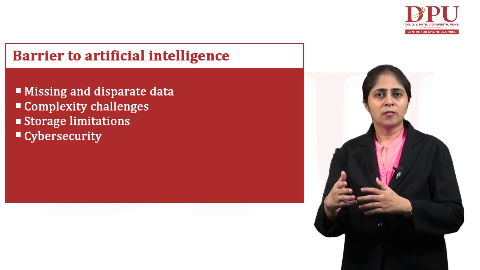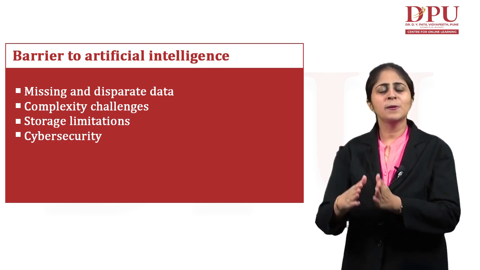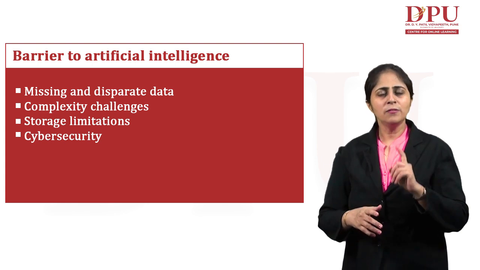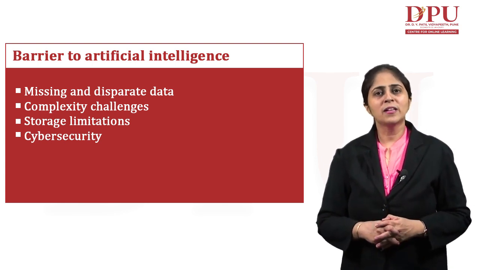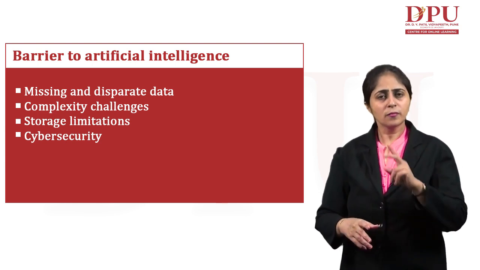If the correct data gets fed, the correct analysis takes place and we get the correct output. So the very first barrier in the field of artificial intelligence is missing and disparate data.